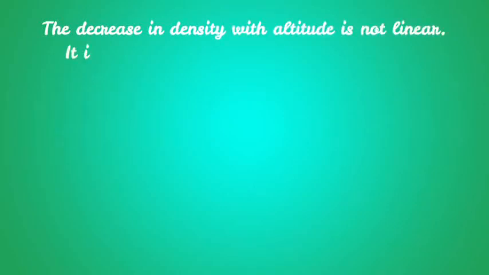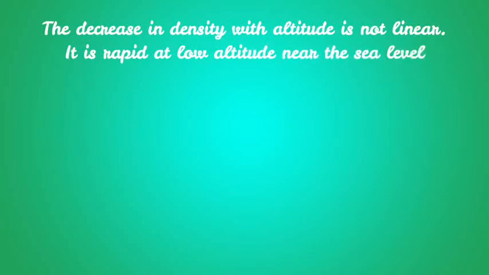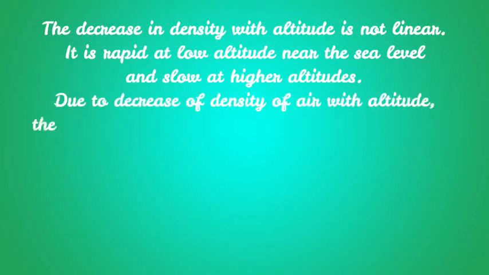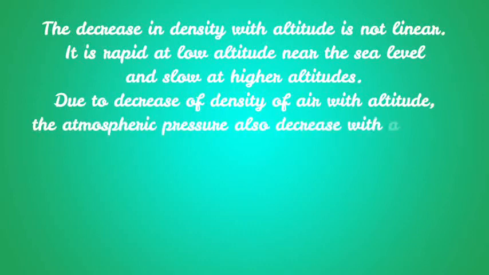The decrease in density with altitude is not linear. It is rapid at low altitude near the sea level and is slow at higher altitude. Due to decrease in density of air with altitude, the atmospheric pressure also decreases with altitude.